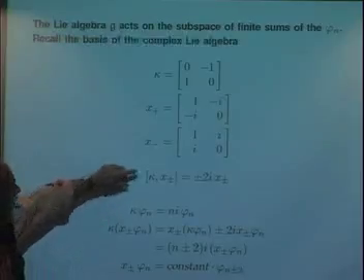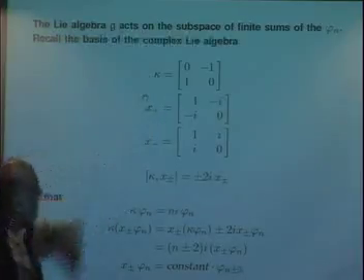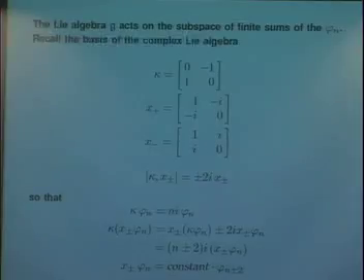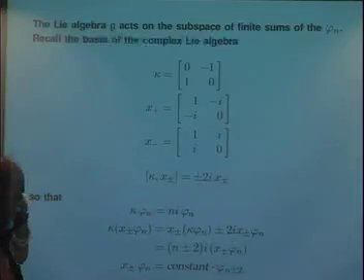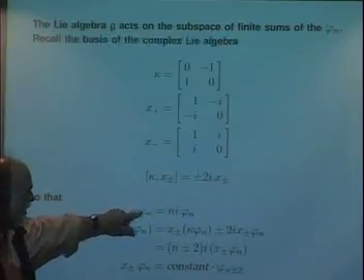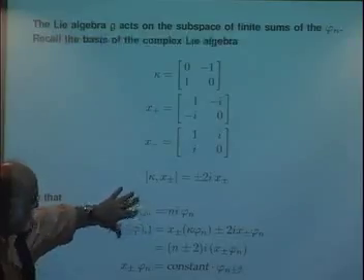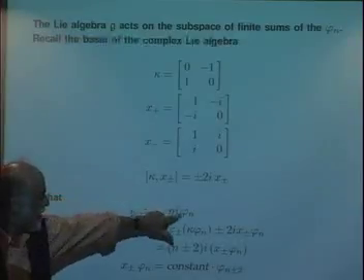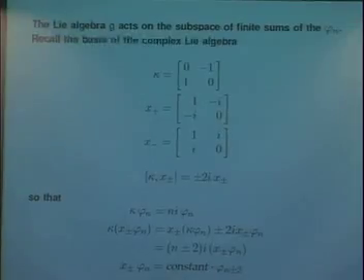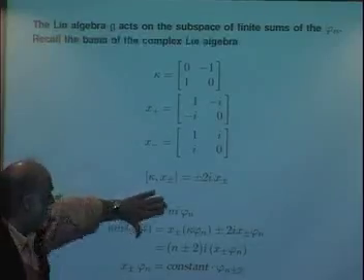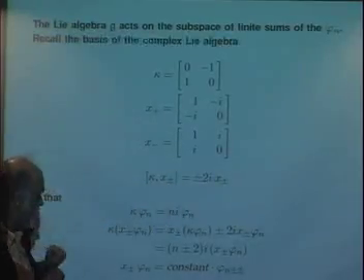Yes, so I want to calculate what the effect of these operators on this basis is. And the first thing to note is that precisely because phi n is taken into a multiple of itself, epsilon n in fact, the kappa of this, so this is the derivative of the representation, so to speak. So kappa of phi n is just ni times phi n. That follows immediately from the fact that k times phi n is epsilon n times phi n. So this is direct from the definition of phi n.